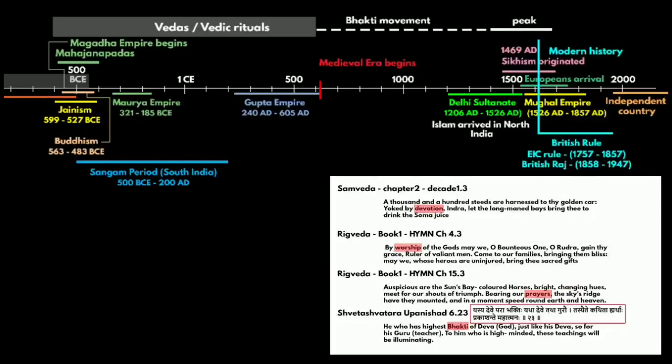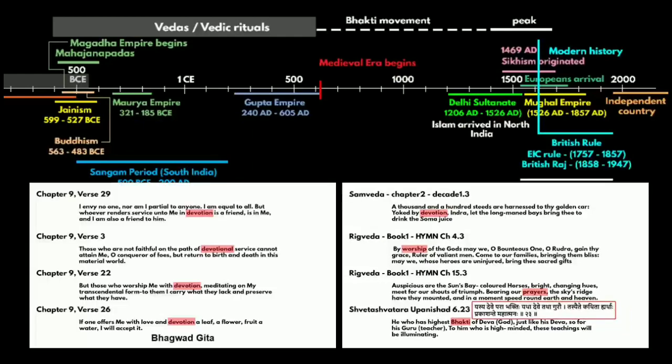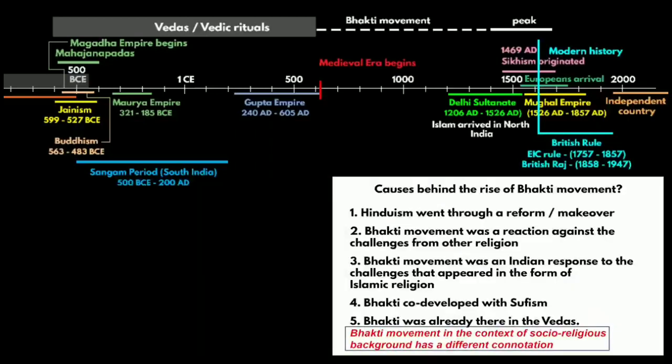So the concept of Bhakti was not a new one in the history of the Indian tradition. It is there in the Vedas too. But the meaning of Bhakti is more descriptive and to the point in the Bhagavad Gita. So it can be said that the Bhakti movement was not an original idea. It already existed in the Vedas and the Bhagavad Gita. But when we talk of the Bhakti movement in the context of socio-religious background, it has a different connotation.